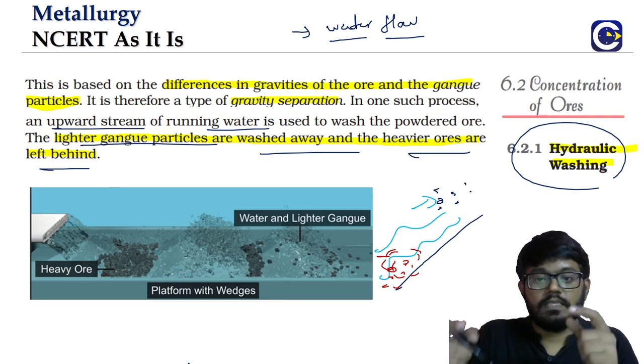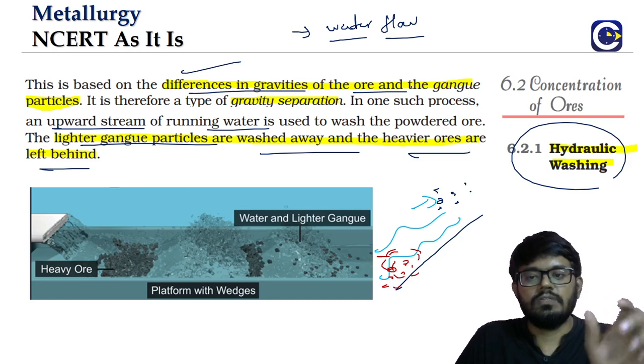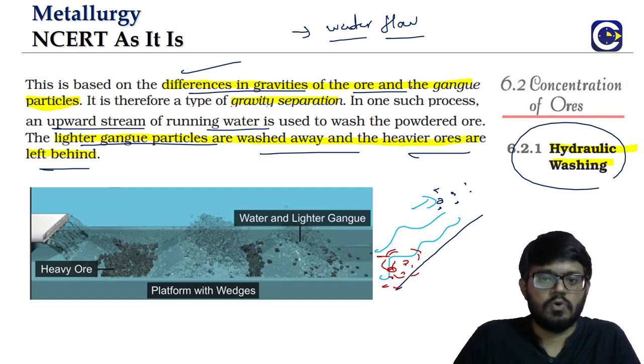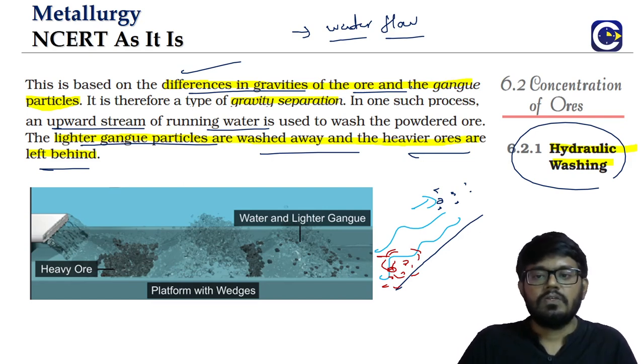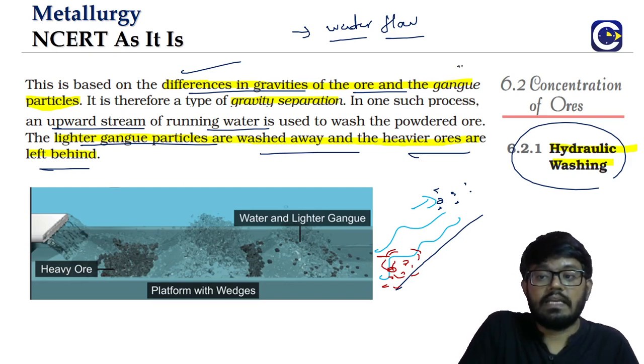Since this is happening because of the difference in gravity, basically it means the ore particles are more strongly pulled by the gravitational force, meaning their mass is more, they are heavier, that's it. So we are using the difference in the gravities of the ore and the gangue particles. That is why we also call it gravity separation.